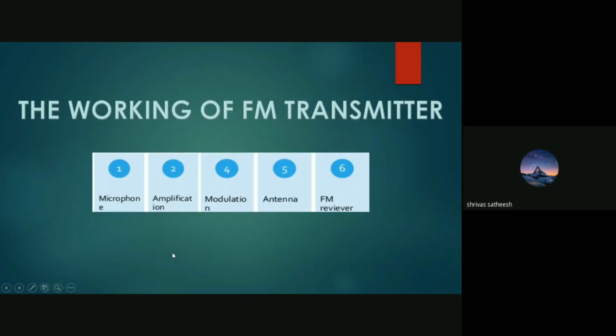Let's see how our project works. First, the sound is captured by the microphone, amplified and modulated by transistor 2N3904, and then sent through the antenna and received by the FM receiver that is present in our phone. Thereby, the phone is used as a receiver here. Then we will move to Sasi Kumar.